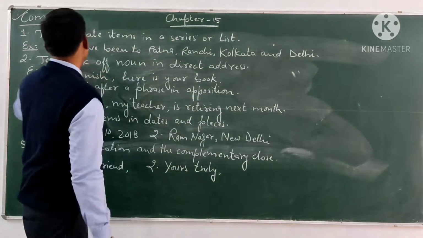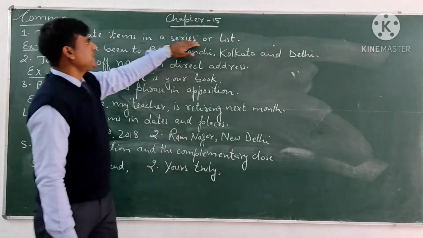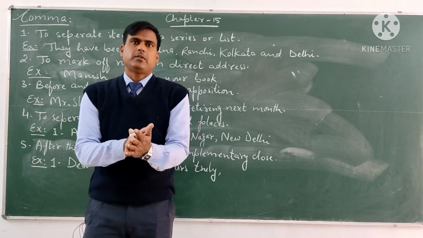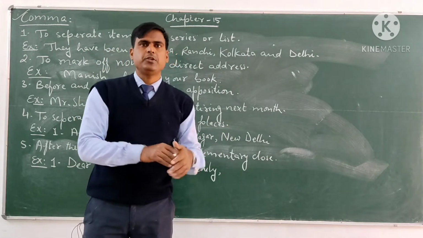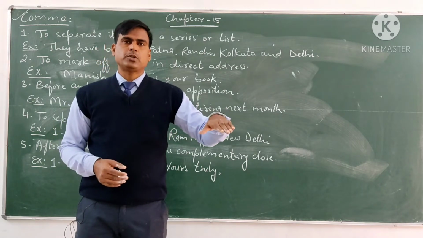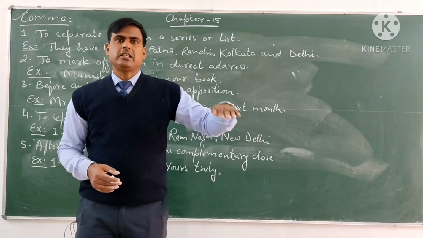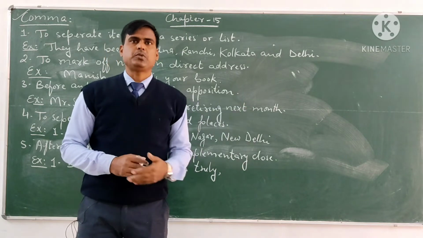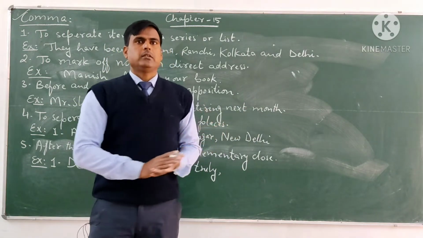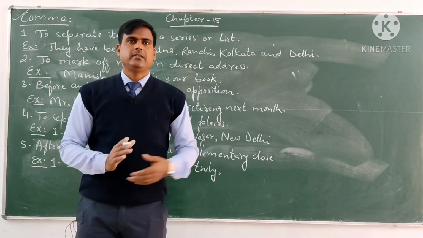So the first point is to separate items in a series or list. If we are going to separate the items from a series or a list, we use comma. We use comma when we use the same kind of parts of speech as a list, as a series.